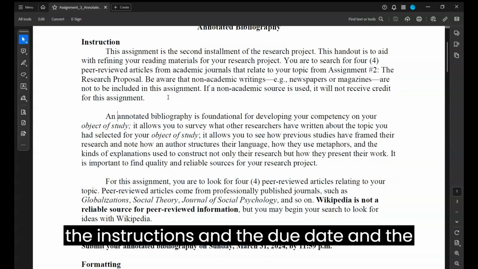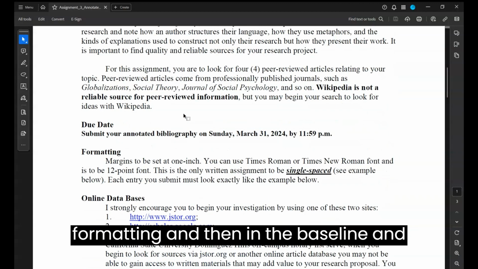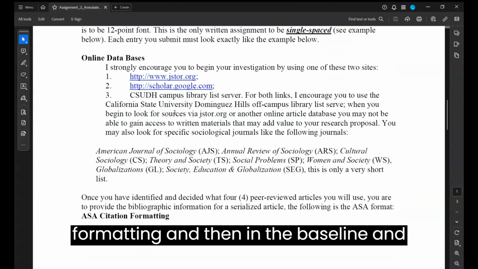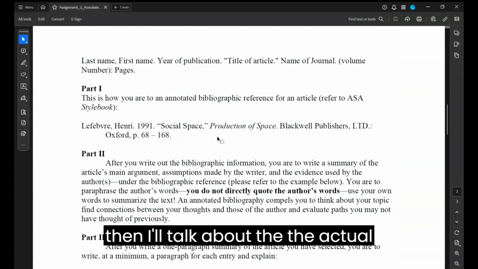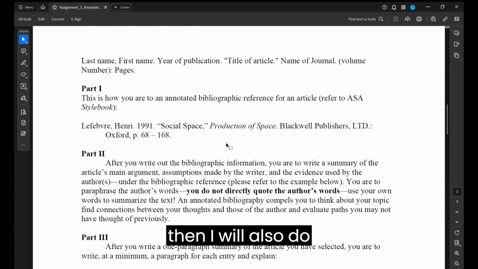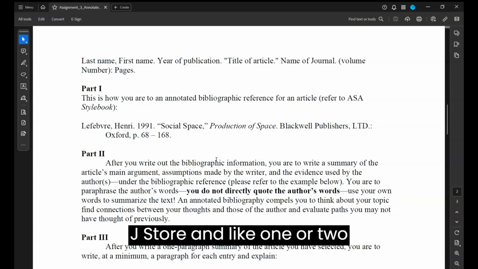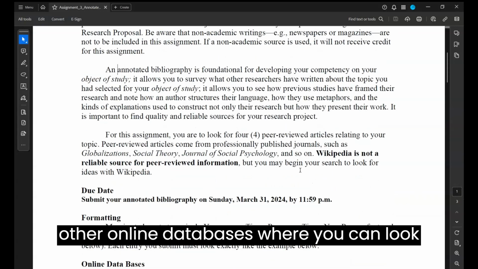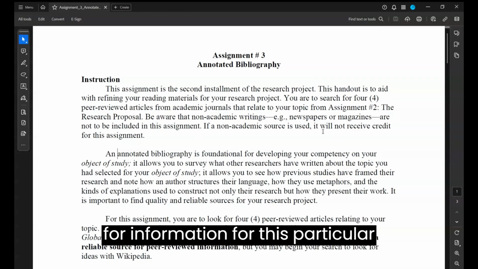First, I'm going to review the instructions, the due date, the formatting, and the baseline, and then I'll talk about the actual structure of assignment 3. Then I will also do demonstrations on JSTOR and one or two other online databases where you could look for information for this particular assignment.